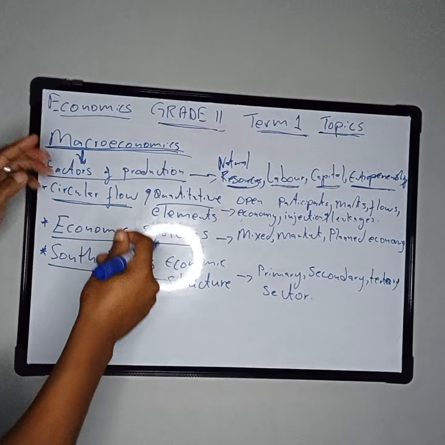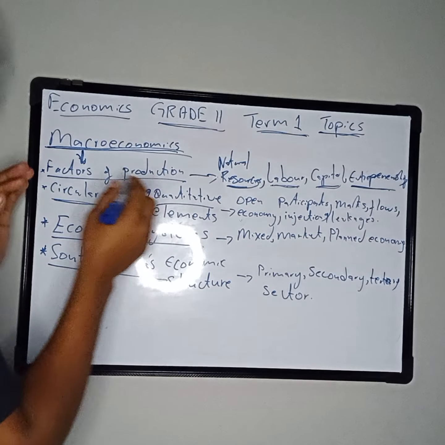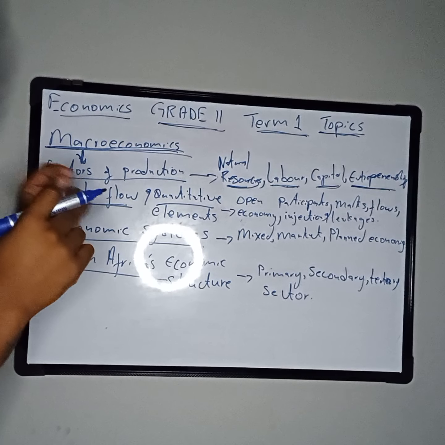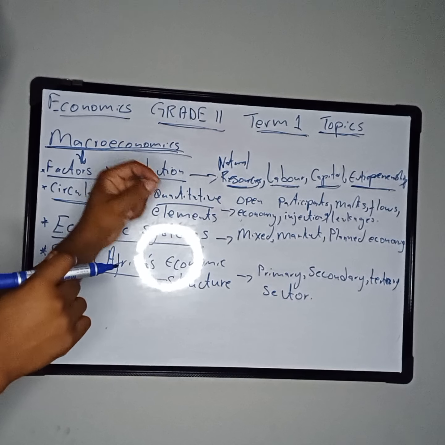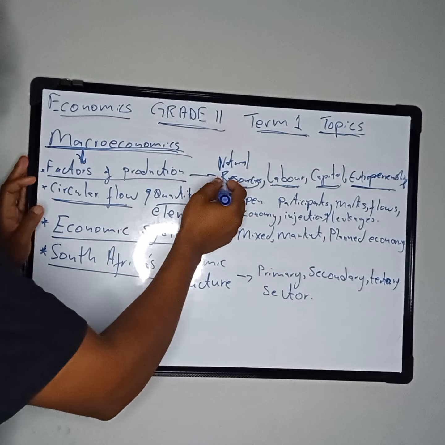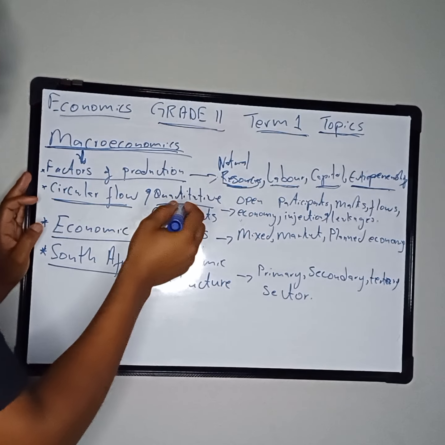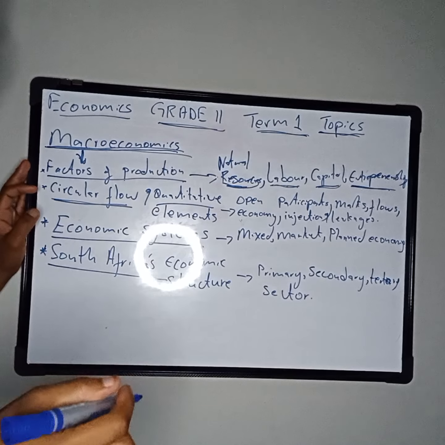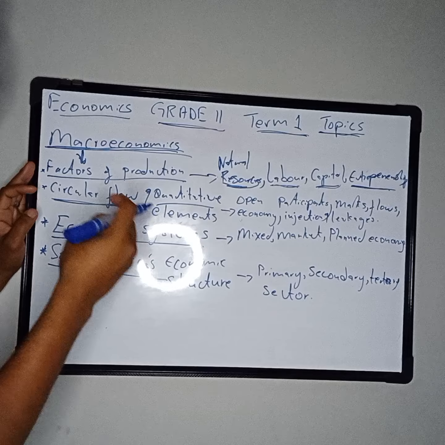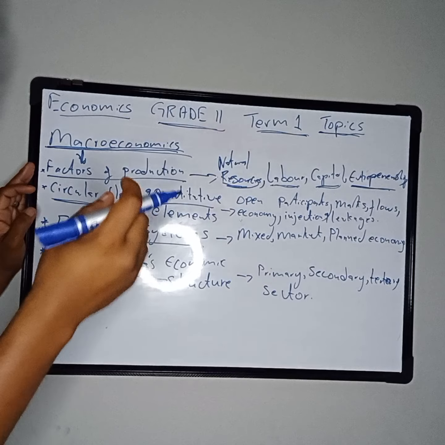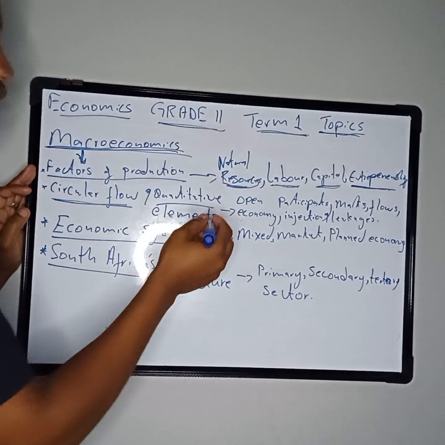Thirdly, on this topic, you must also be able to know and discuss the rewards, which is the remuneration of each and every factor of production. Let's go to the first one, natural resources. The reward for natural resources is called rent income, which is if you own land, your reward for owning the land is rent income.